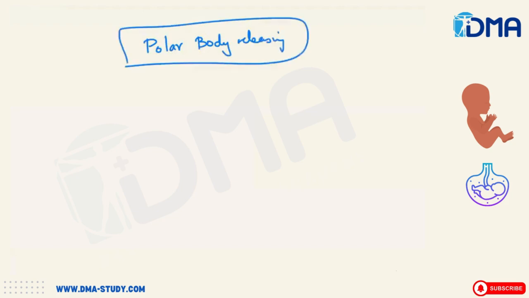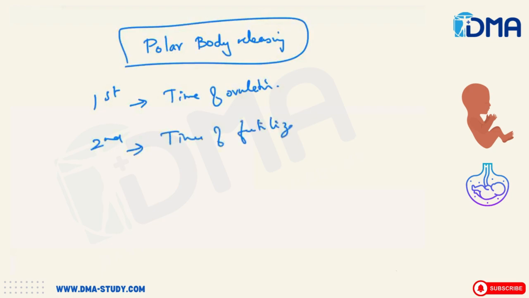Obstetrics and gynecology, regarding the polar body releasing time. It's an MCQ: polar body releasing time. The first polar body is usually released at the time of ovulation, whereas the second polar body is usually released at the time of fertilization. Okay, this is an important MCQ.